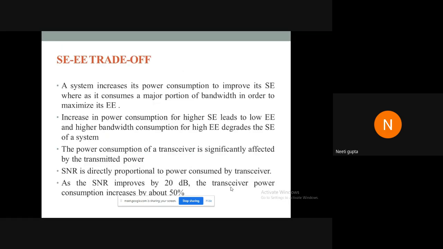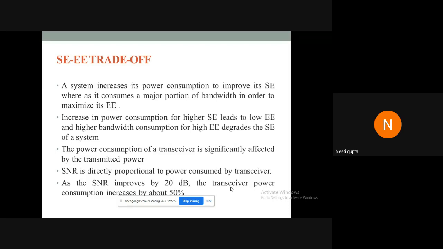Finally, a trade-off was checked. In order to maintain a balance between spectral efficiency and energy efficiency, we did a trade-off analysis. It was observed that when a system increases its power consumption to improve its SE, it consumes a major portion of bandwidth in order to maximize its EE. That means if a system wants to increase its spectral efficiency, it needs to increase its power consumption. However, increasing the power consumption will result in decrease in energy efficiency of a system.